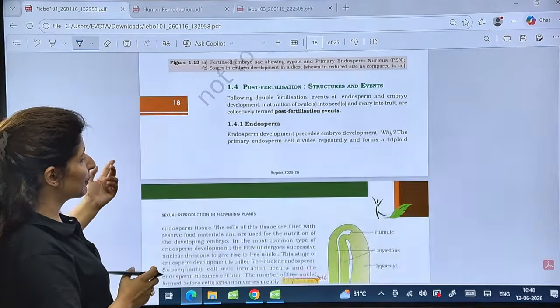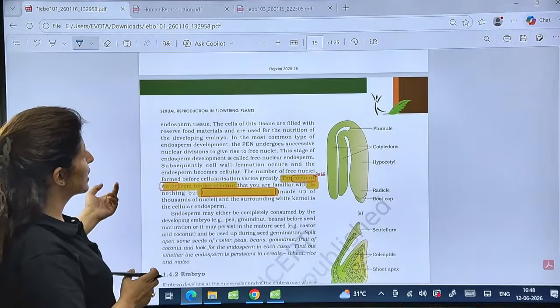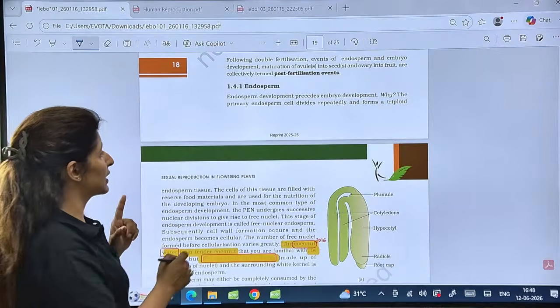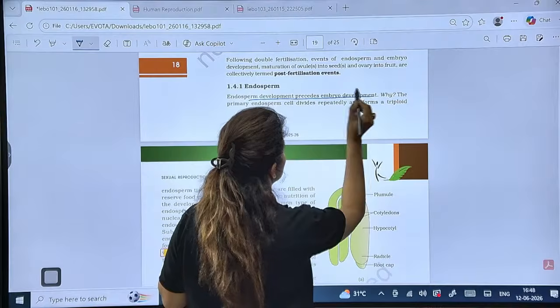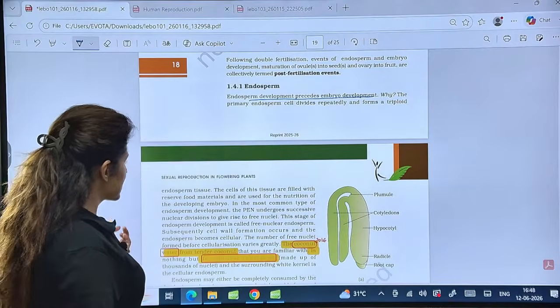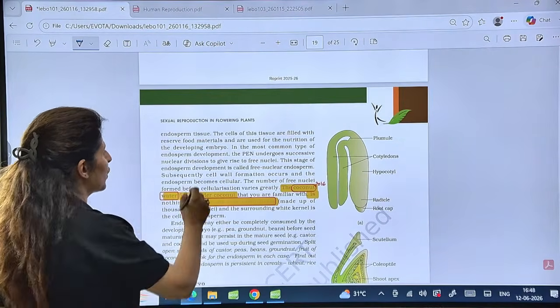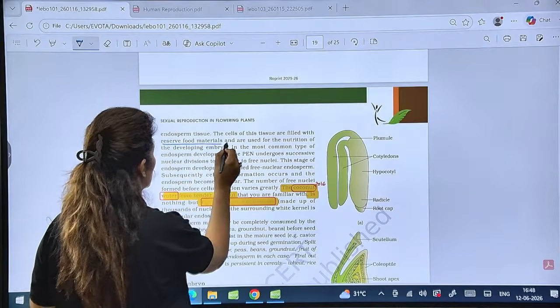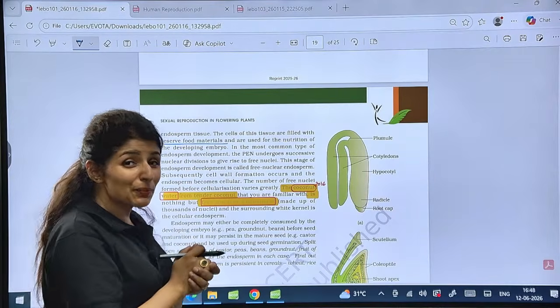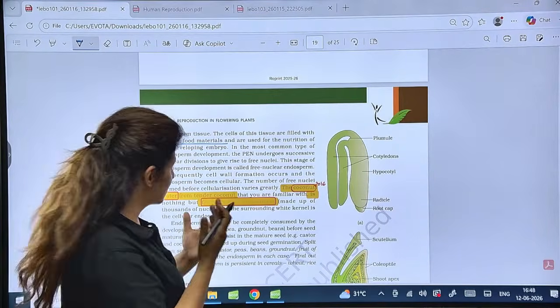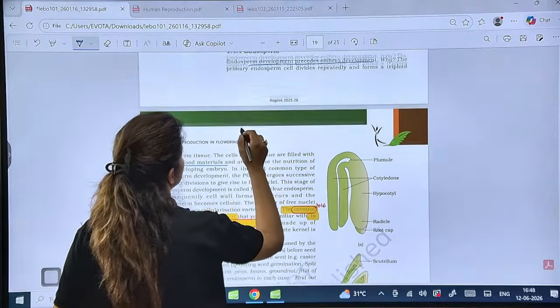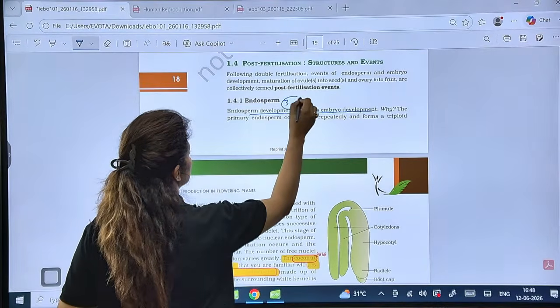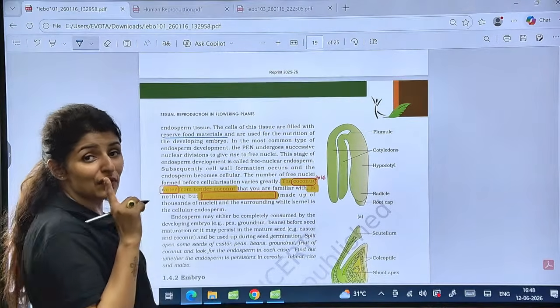Is that clear? Now coming on to post-fertilization events. So we know that endosperm development will occur before the embryonic development. And the cells of this tissue are full of reserve food material. What is the ploidy of each and every cell of endosperm? It is 3N. Every cell in endosperm is 3N. It is a triploid tissue in the case of angiosperms.